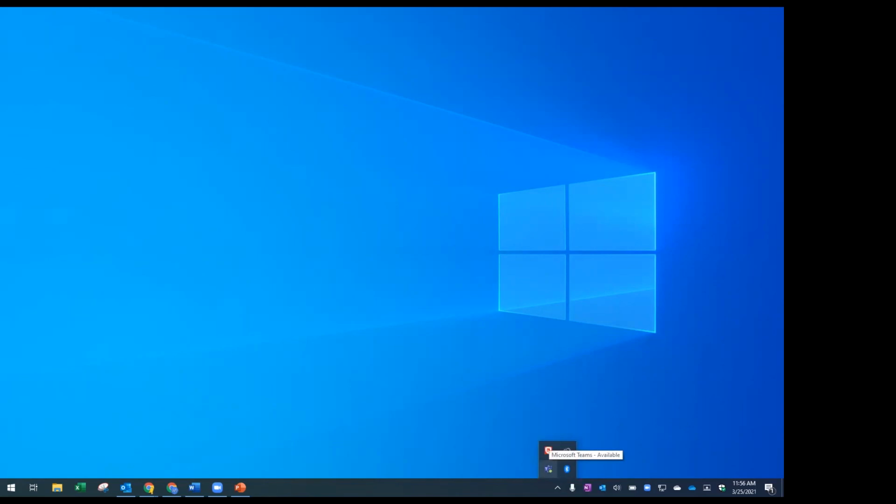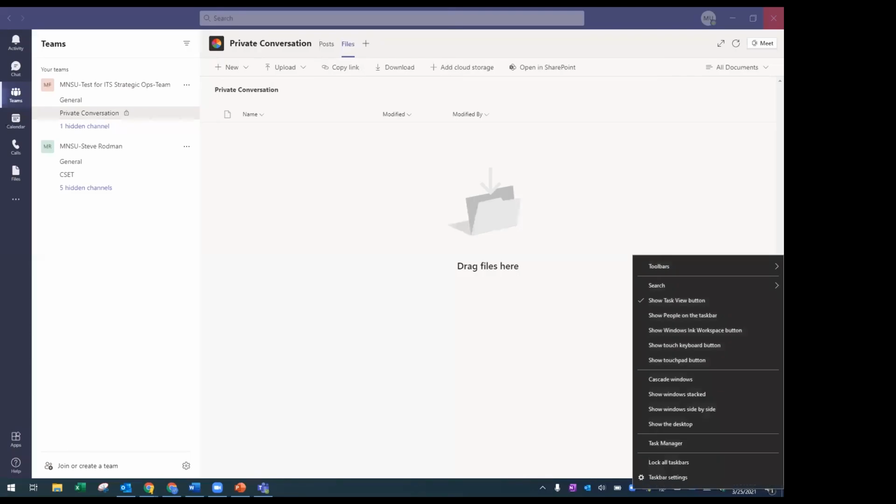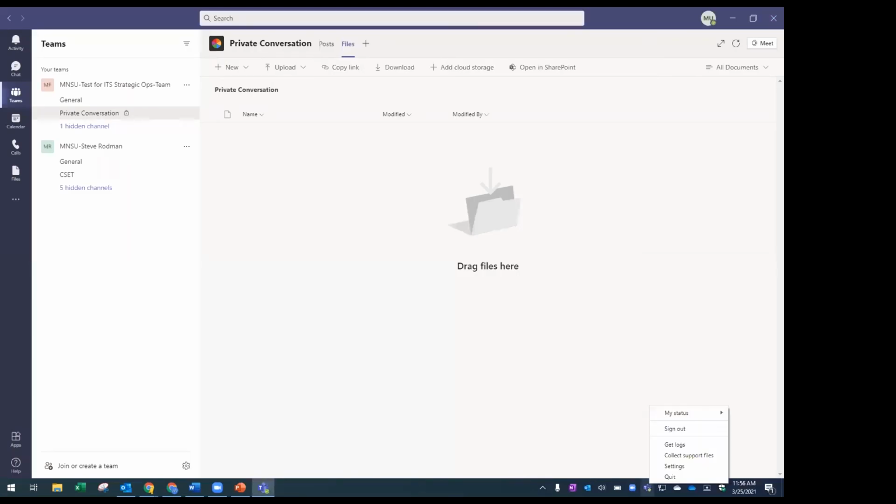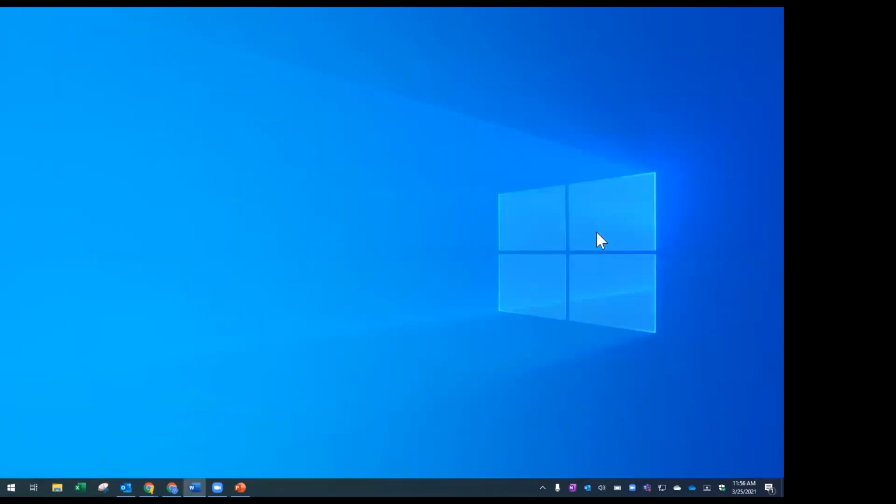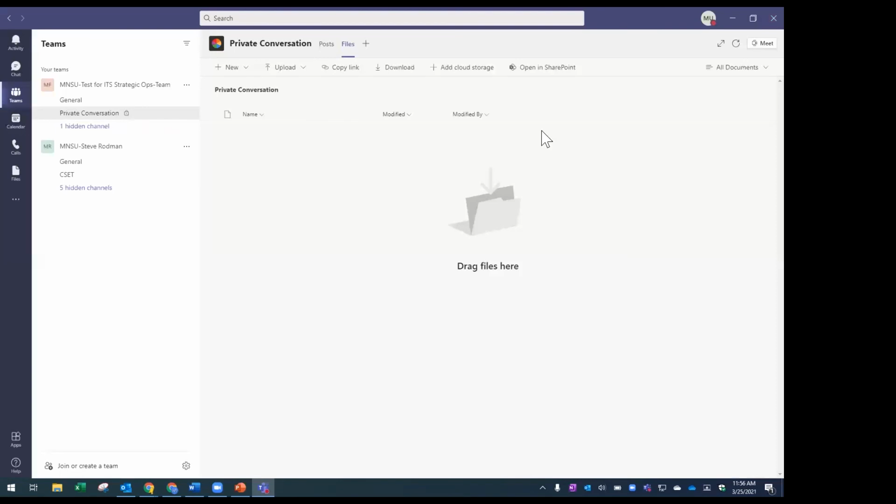And this is one I like to use so much that I actually take and drag it from here down to where I can see it. So that anytime I want to, I can, one, see what my status is. I can right mouse click and change some of the functionality. So I can change my status to busy, or it was closed before. Let me show what that looks like. So right now I can see that it's running. It's showing me as busy, or I can always just come down here and click on it, even though it's not open, and it pops open, ready for me to use. So that's just a user tip. If you're going to start using it day to day, to have it running in your taskbar or in your system tray so that you can easily access your chats and your Teams.